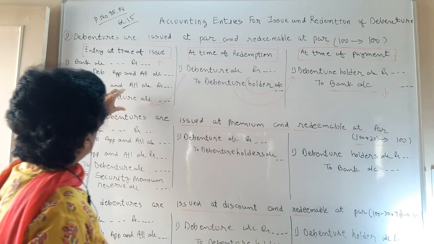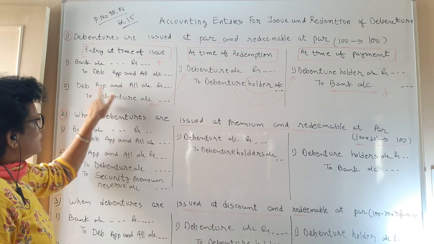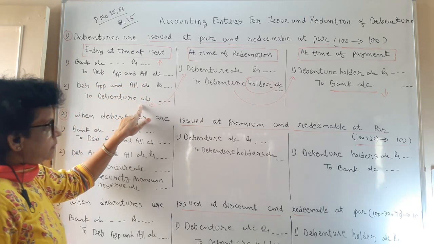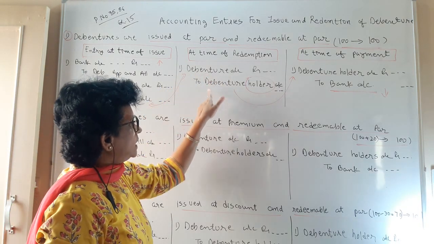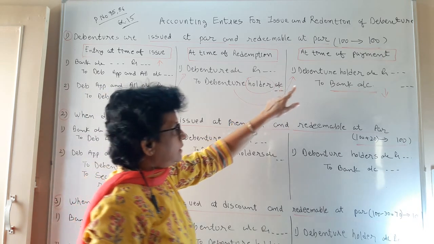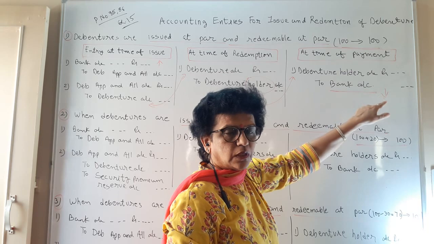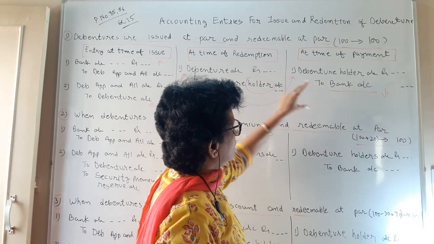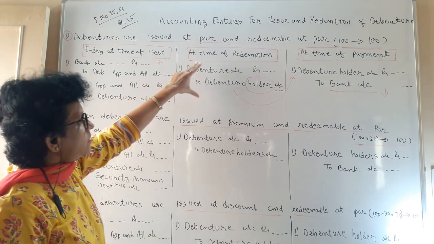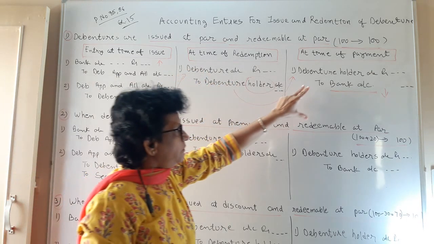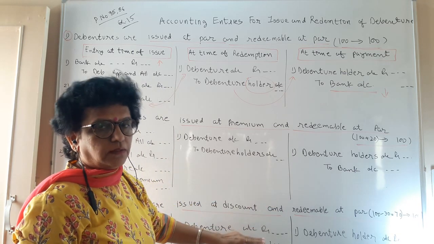So three stages. Once again: bank to debenture application and allotment, debenture application and allotment to debenture. Second stage, at the time of redemption, debenture to debenture holder. And the third stage, the holder account is closed by giving the actual payment. So in this manner, we have understood the first situation's journal. Now the time of redemption and time of payment entries will be the same in all three cases.